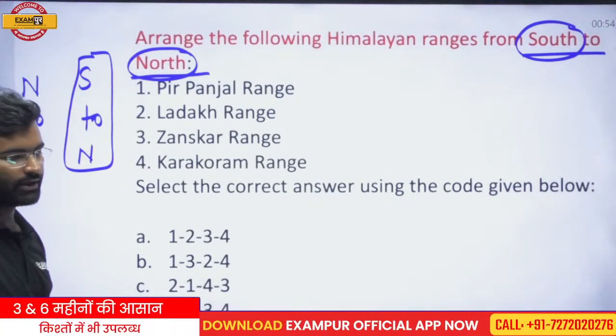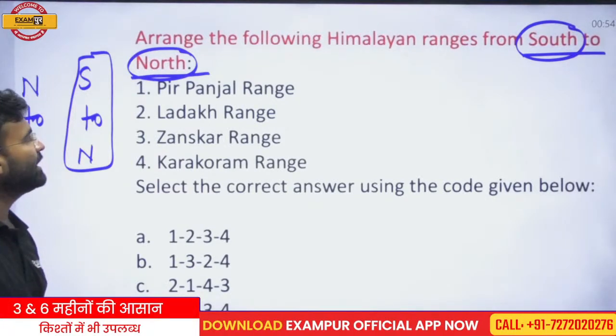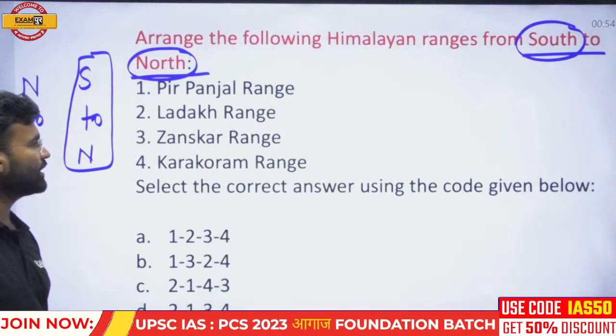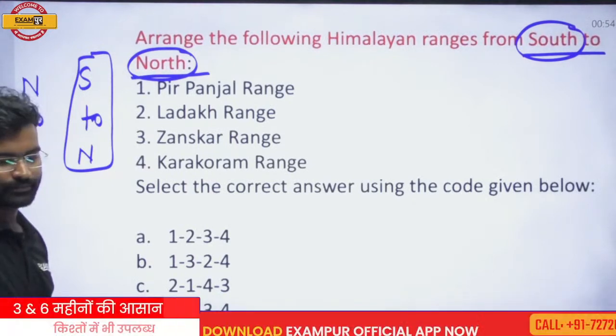Read this question and then respond. Pir Panjal range, Ladakh range, Zanskar range, Karakoram range. Select the correct answer using the code given below.